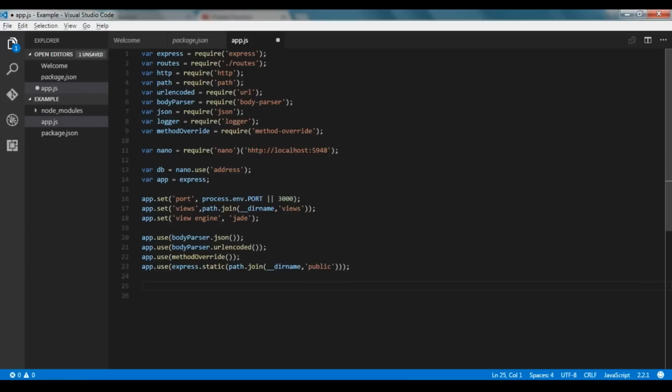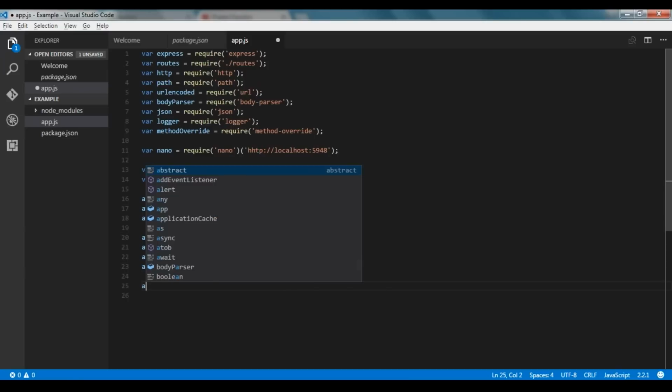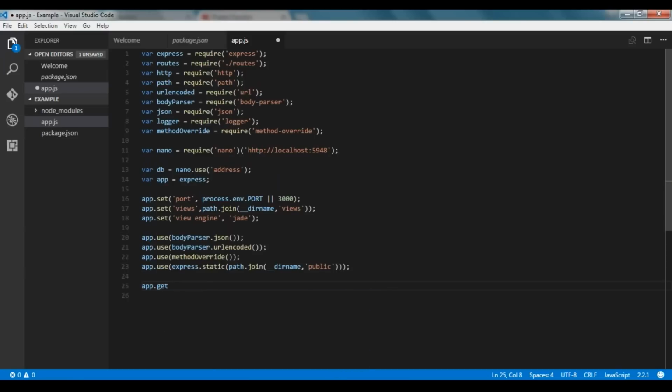Now we specified what all to use. Now the next part is app.get. So at the root location, or at the main website address, we should get routes.index.